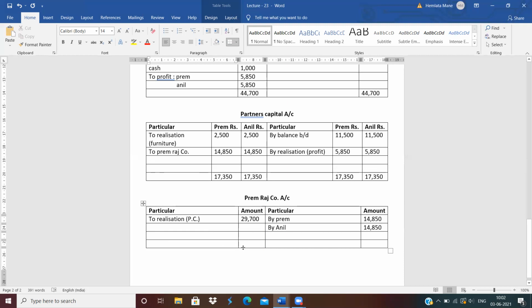The total of Premraj is 29,700. Here also 29,700. That is tallied. If your new company account is tallied, that means your solution is right.